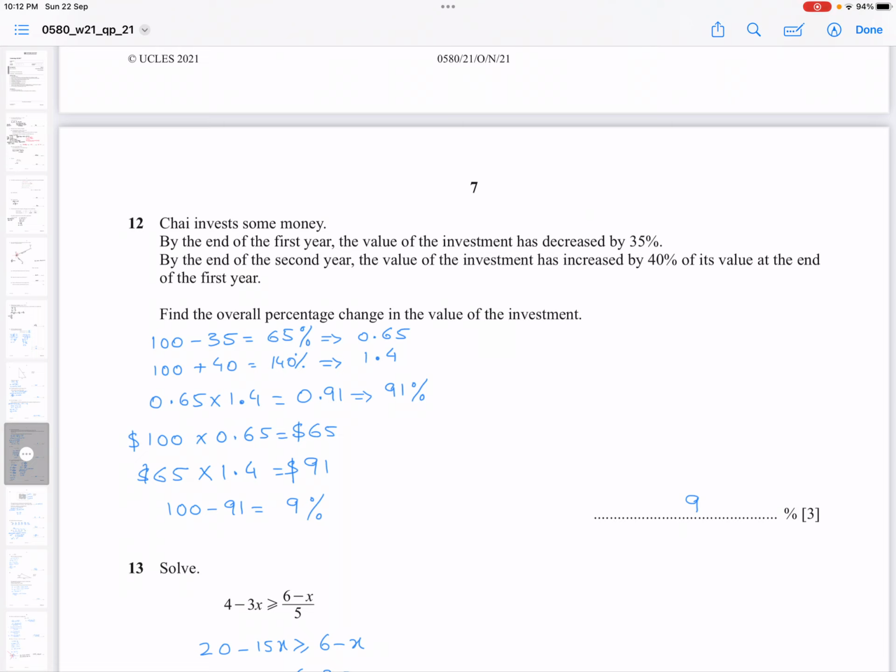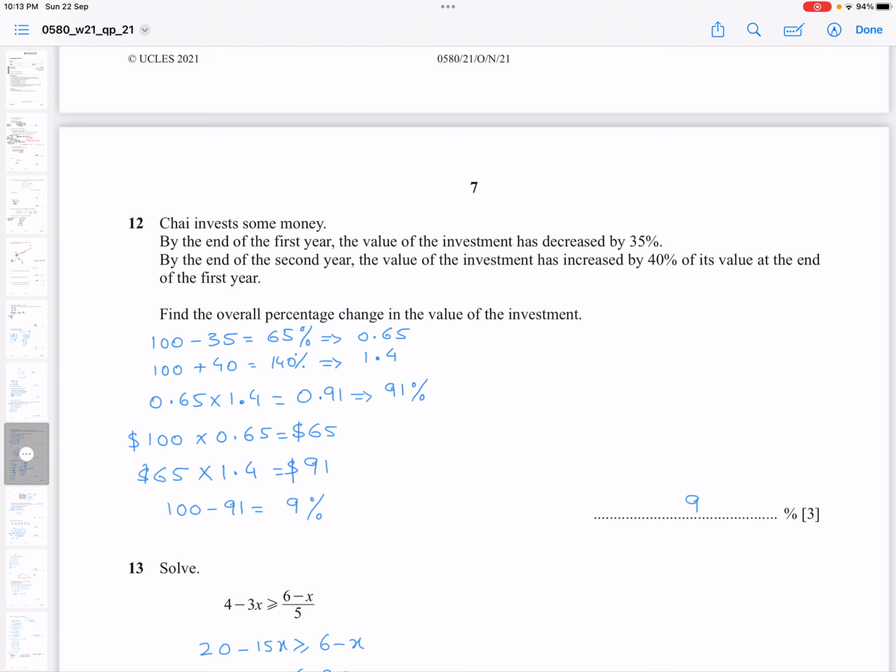So 100 minus 91 is the difference, which is 9%. Actually, 100 minus 91 means 9 divided by 100 multiplied by 100, so you get 9%.